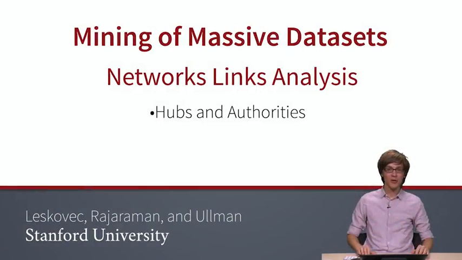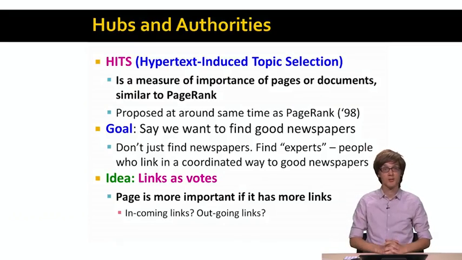So we are continuing our investigation of link analysis algorithms. And in particular, now we will look at the hubs and authorities algorithm, or the HITS algorithm. Here, the idea will be that every page now has two scores, not just one as in case of PageRank, but two. One type of score we will call a hub score, and the other one we will call the authority score. So let's look how this works.